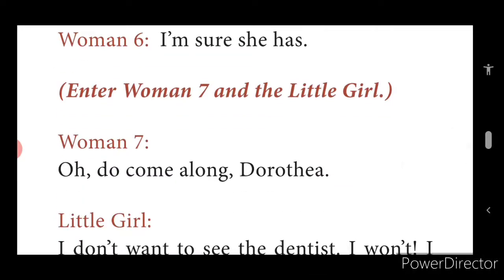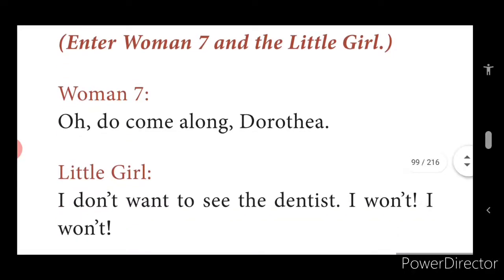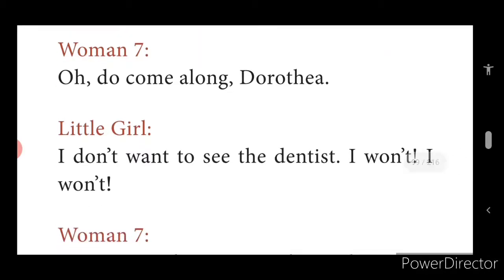Enter now woman 7 and little girl. Now the next characters enter the stage. Woman 7: Oh, do come along, Dorata. Little girl: I don't want to see the dentist.